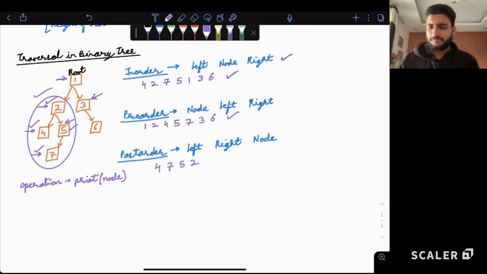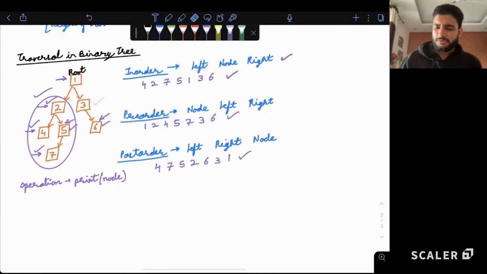3. We'll move to the left child of 3. It does not exist. We'll move to the right child of 3, which is 6. For 6, left and right child do not exist, so we can print 6. Now for 3, left is not there and right is done, so we can print 3. And in the end, we can print 1. Is the post-order traversal clear to all?